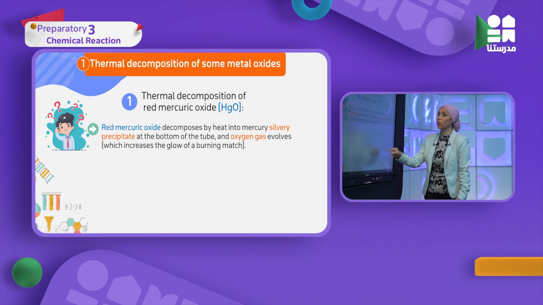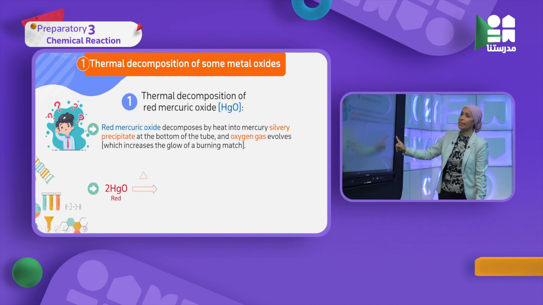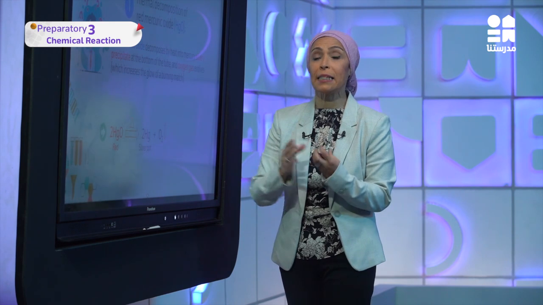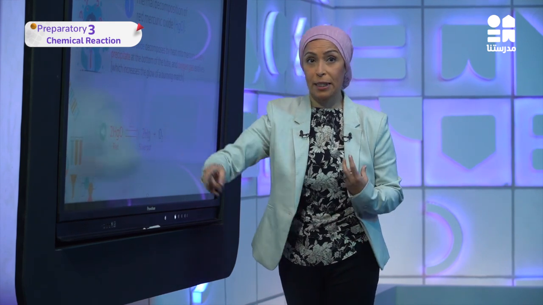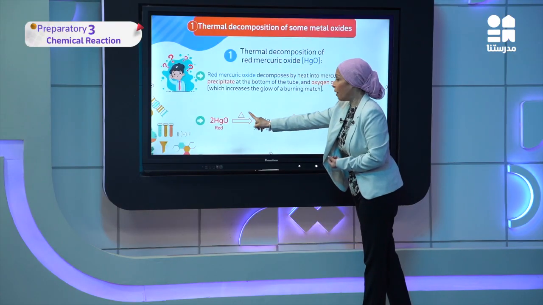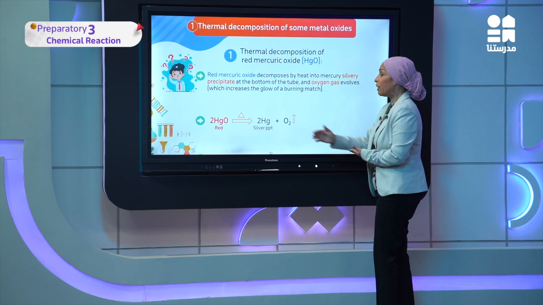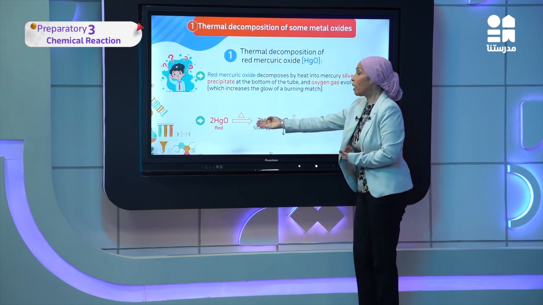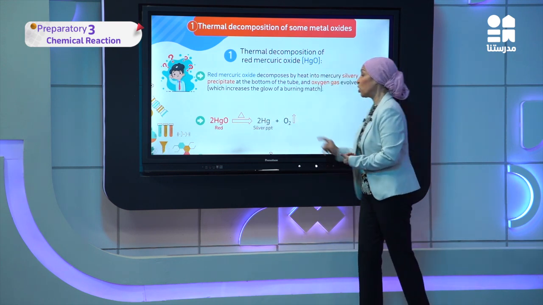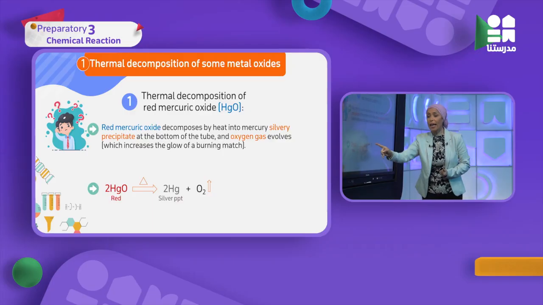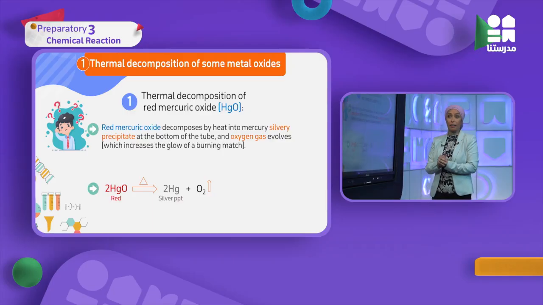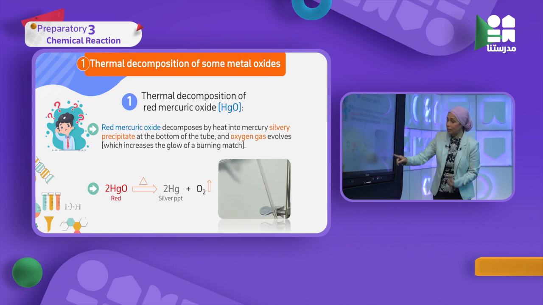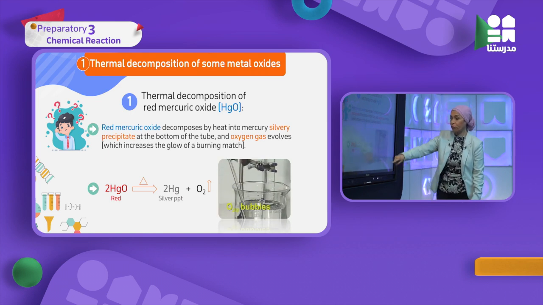I get mercuric oxide as you see here in the equation. If I heat the red mercuric oxide, this mercuric oxide is a metal oxide. You know that mercury is a metal, and oxygen, mercuric oxide. By heating, and this symbol represents the heat, it gives me mercury. I started with the color red, so it will change into silver mercury, and oxygen gas is released. So how can I know that? This is the experiment in front of me after I heated.